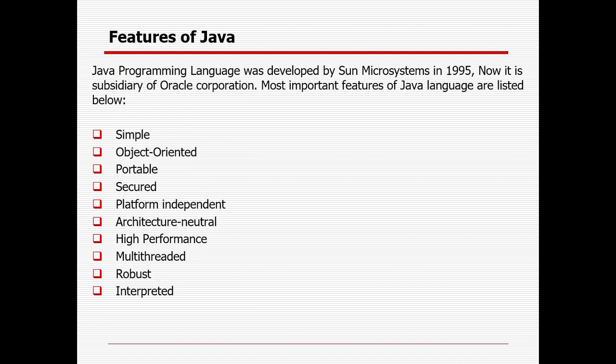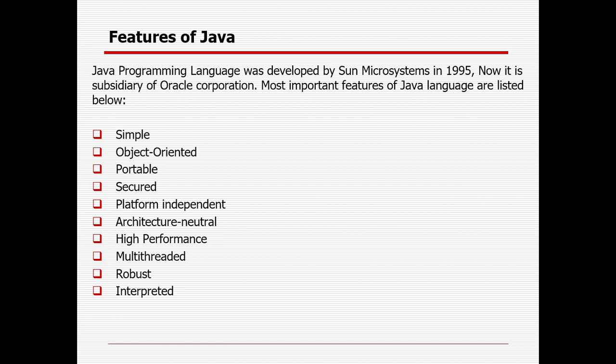So what is Java? Java is a programming language, right? Initially it was C, C++ and Java. The Java programming language was developed by Sun Microsystems in 1995. Now it is a subsidiary of Oracle Corporation. That is the reason you always need to go to the Oracle site if you want to download Java. After that you can download. The most important features of the Java language are listed below.